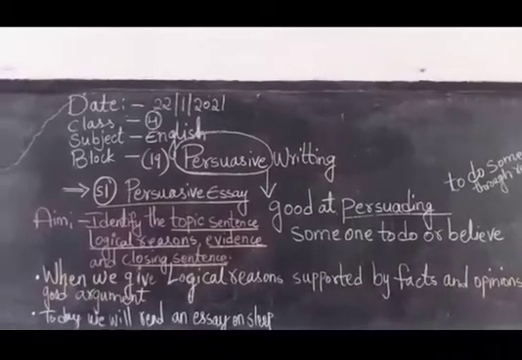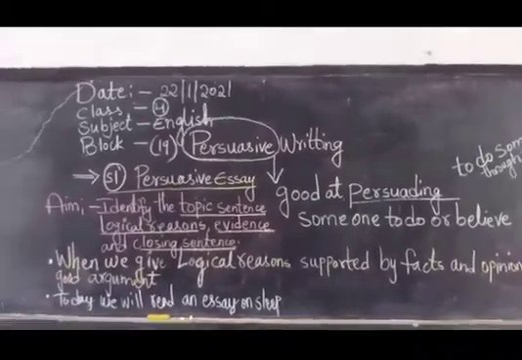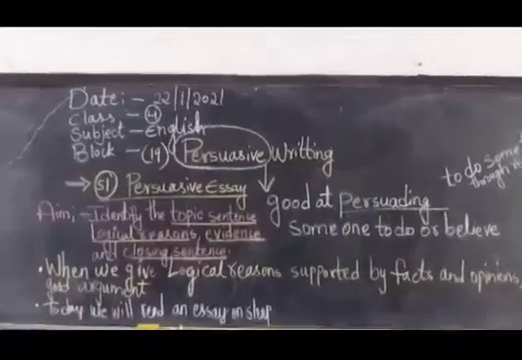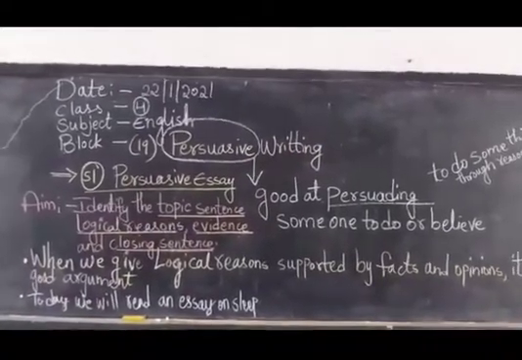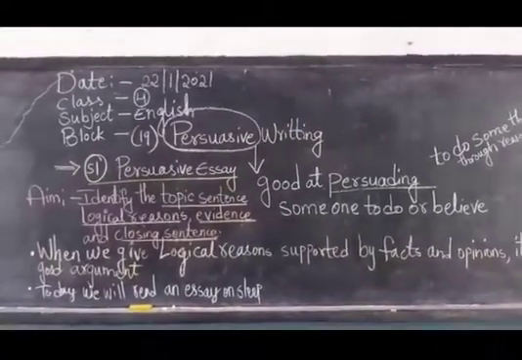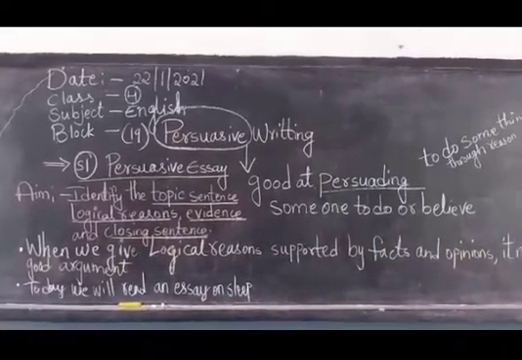Write today's date: 22-1-2021. Subject English, grade 4. Today we are doing block 19, beta. Persuasive writing. Okay, what is the meaning of persuasive?